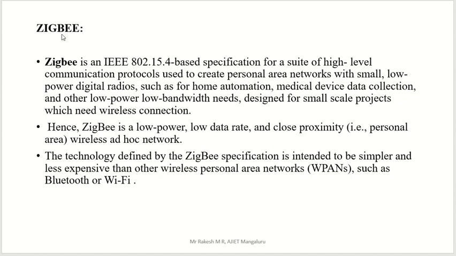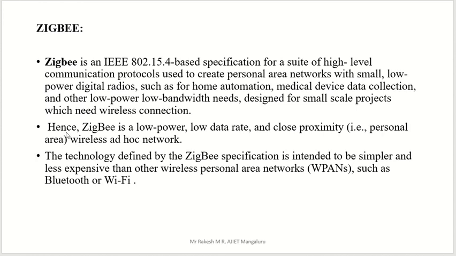Another very important wireless communication technology is ZigBee. ZigBee is an IEEE 802.15.4 based specification for a suite of high level communication protocols used to create personal area networks with small, low power digital radios, such as for home automation applications, medical devices, data collection and other low power bandwidth needs, designed for small scale projects which need wireless connection. This entire thing is the definition of ZigBee.